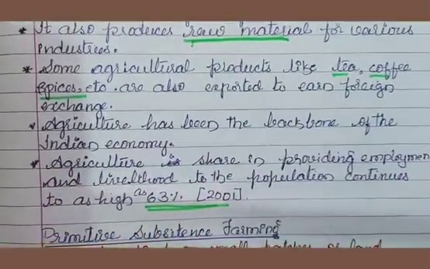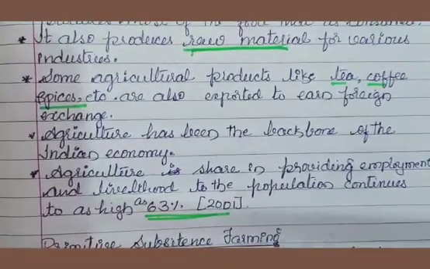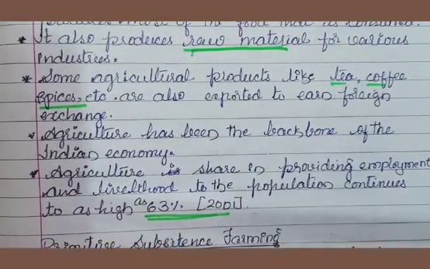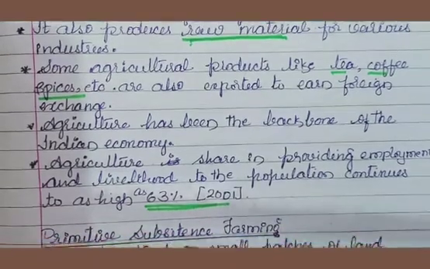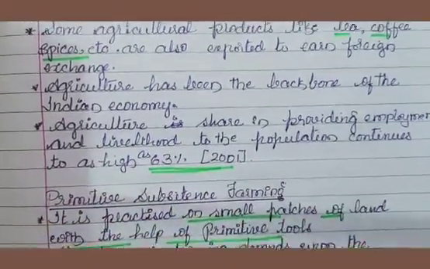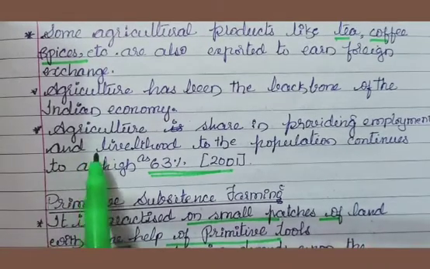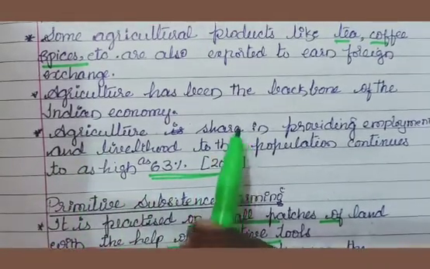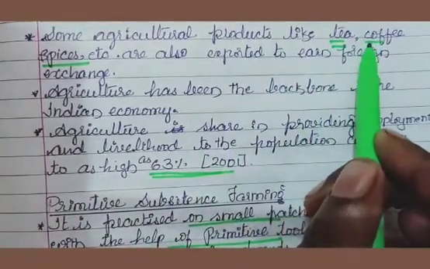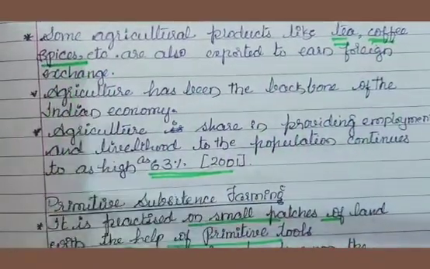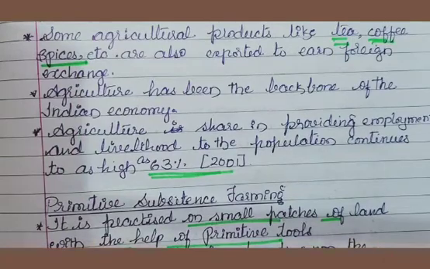Many industries depend on agriculture for their production, and we call them agro-based industries. Some agricultural products are also helpful for foreign trade, like tea, coffee, and spices, which are exported to earn foreign exchange.